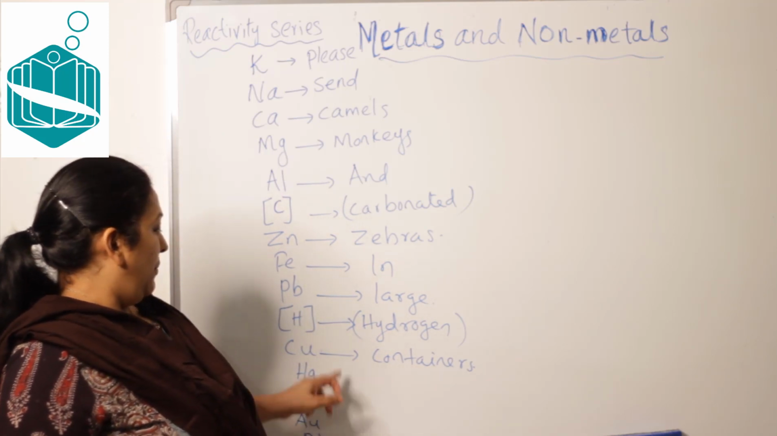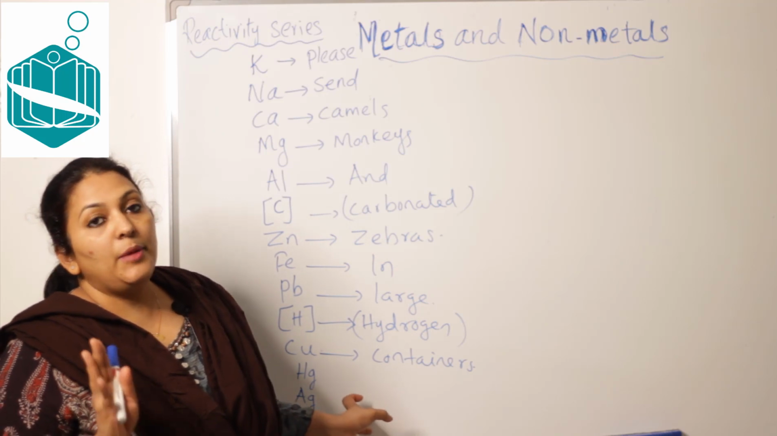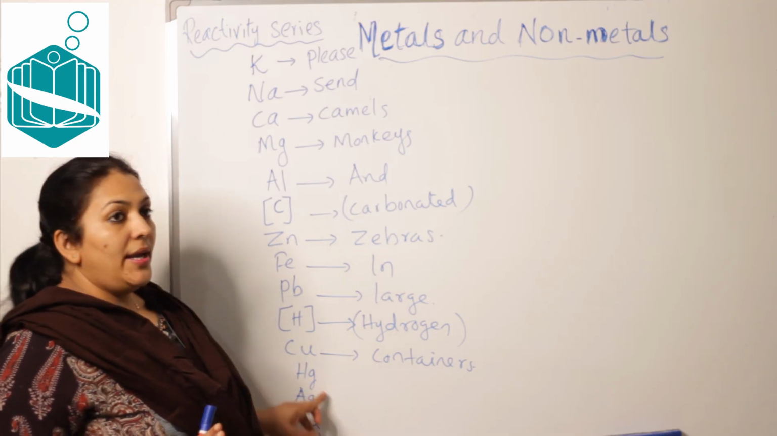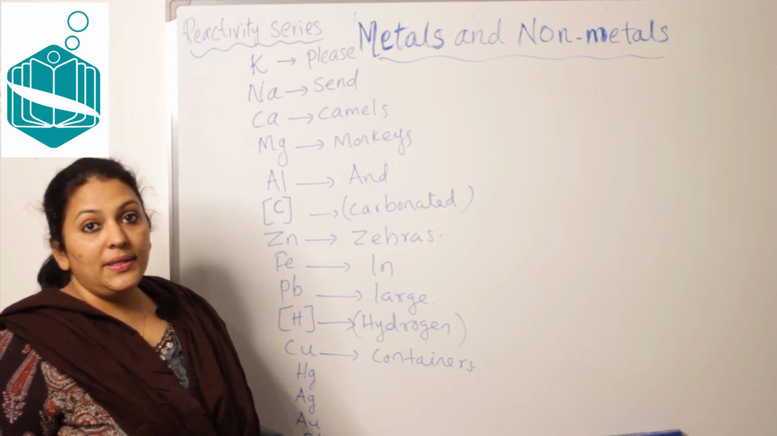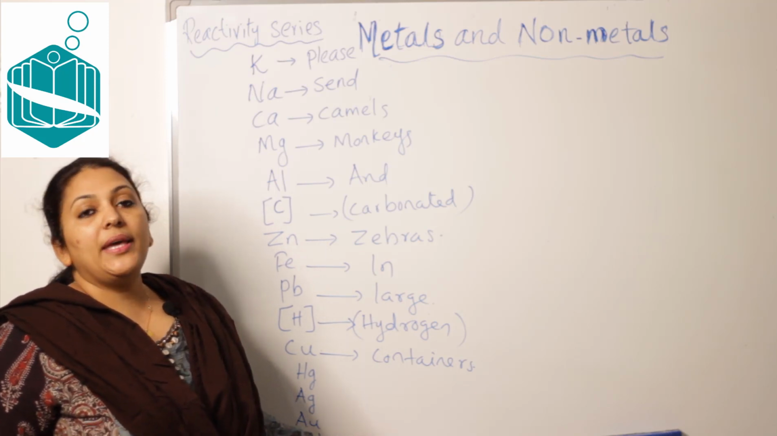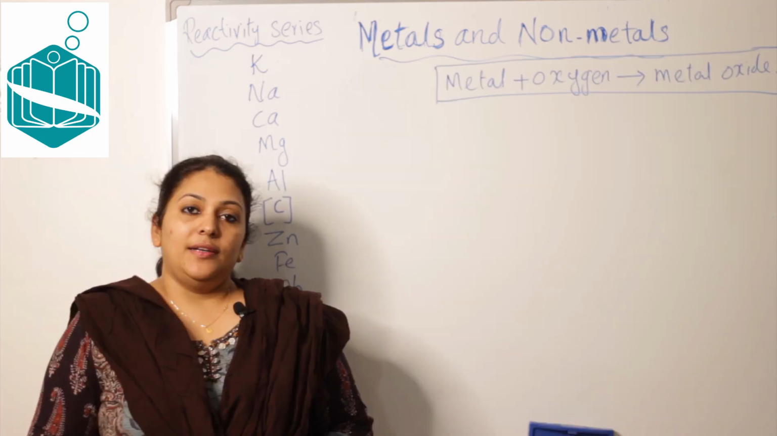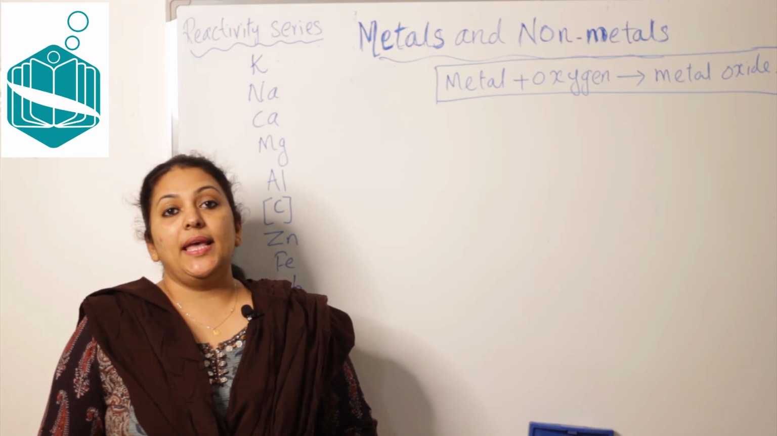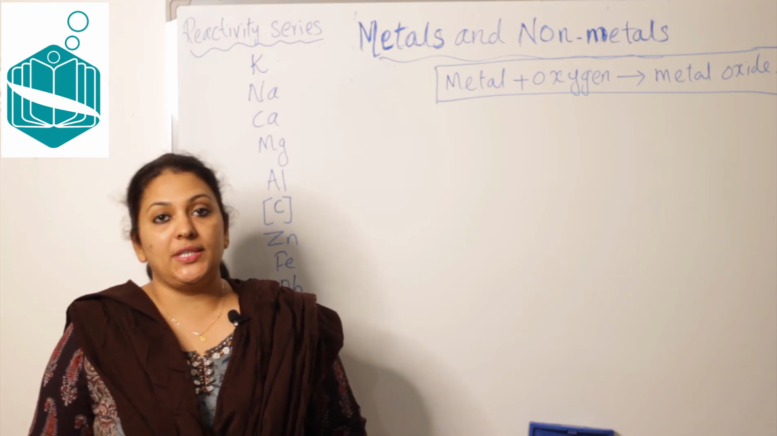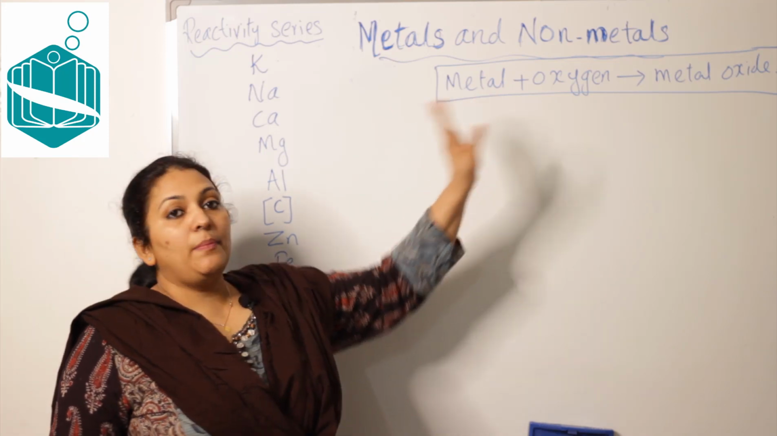So these four of them also please keep in your memory, that is mercury, silver, gold and platinum. Alright. Now let's move to the chemical reactions. The first chemical reaction is how does a metal react with oxygen? So here I wrote metal plus oxygen.